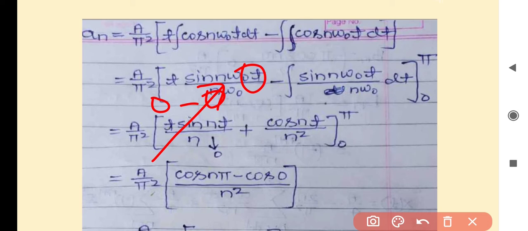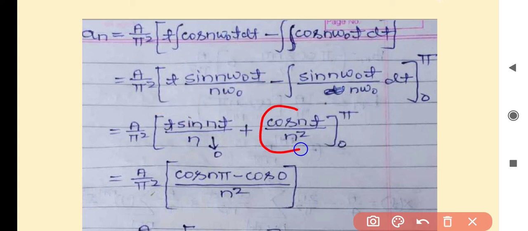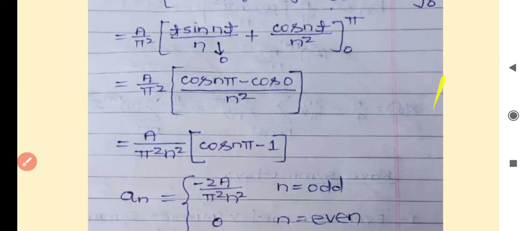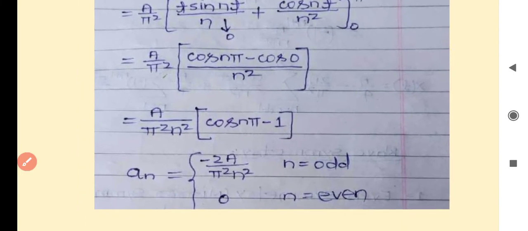Again when we will put upper limit minus lower limit in this function, it will become cos of n pi minus cos of 0 upon n square. Now it is a upon pi square n square into cos of n pi minus 1. This is for odd values of n.